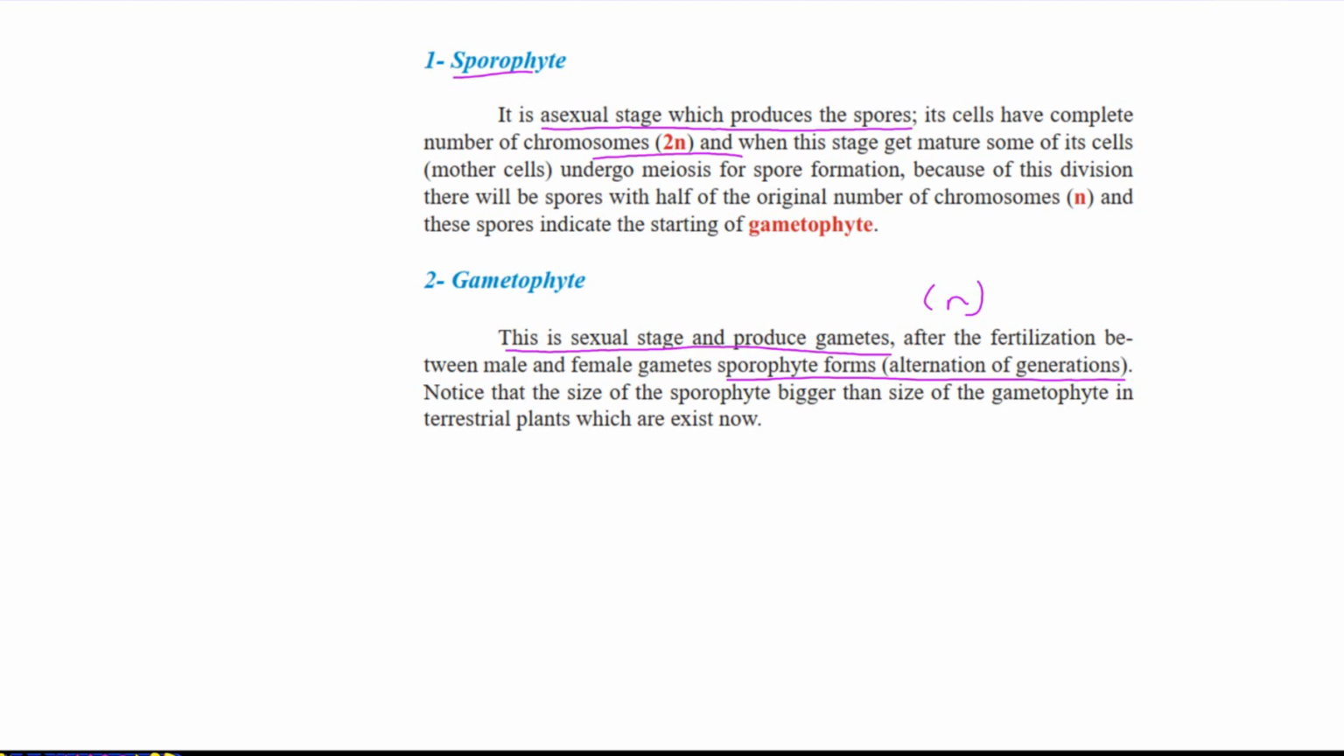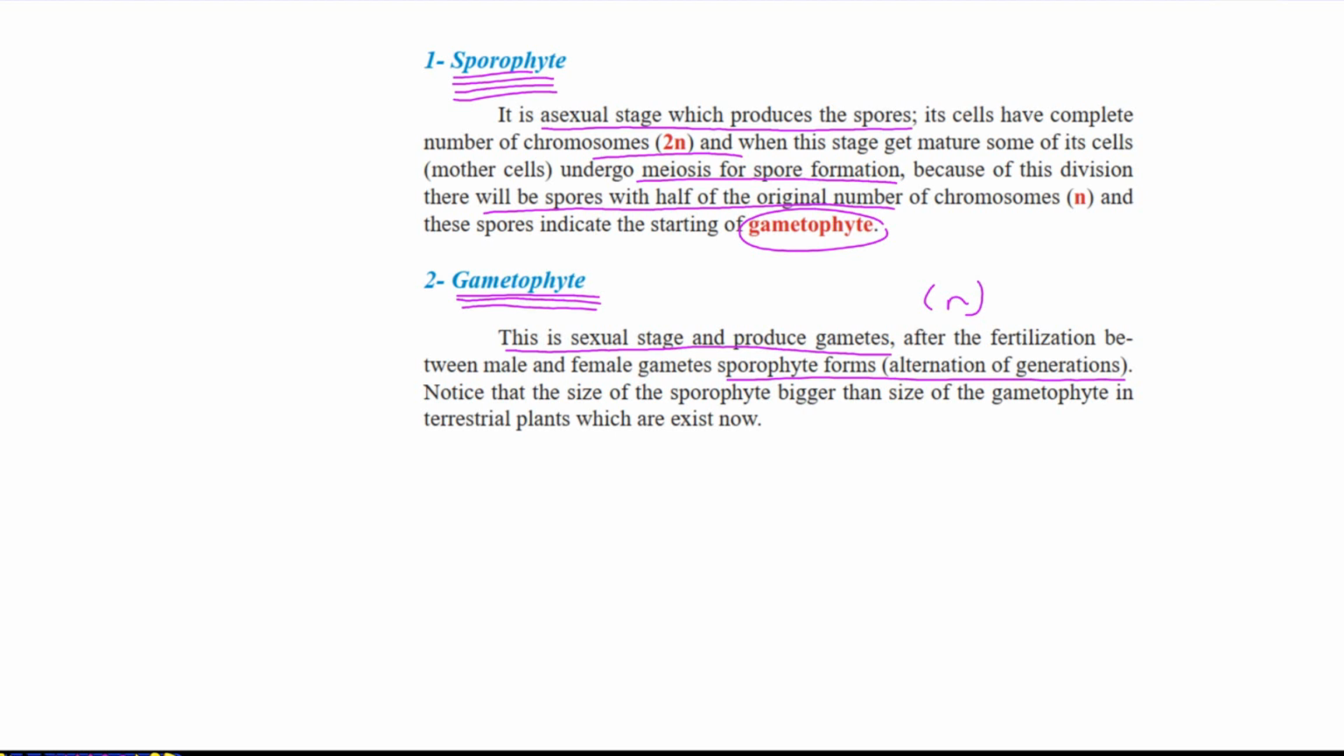When the sporophyte matures, some of its cells, the mother cells, undergo meiosis for spore formation. Because of this division, there will be spores with half the number of the original chromosomes, and the spores indicate the start of the gametophyte. As we compare them: sporophyte, asexual stage, diploid, forms spores. Gametophyte, sexual stage, haploid, forms gametes.